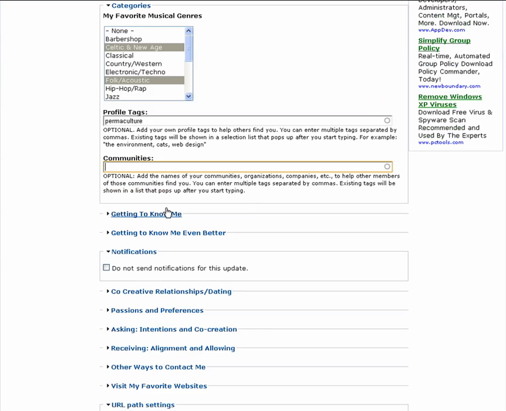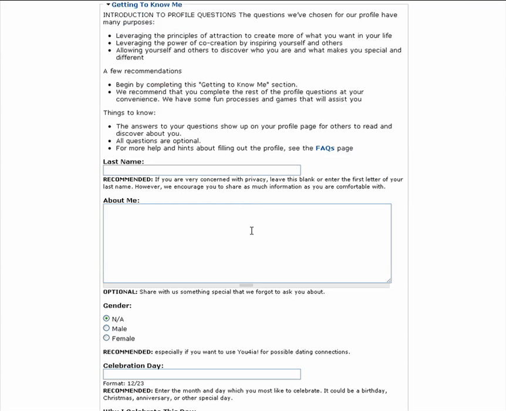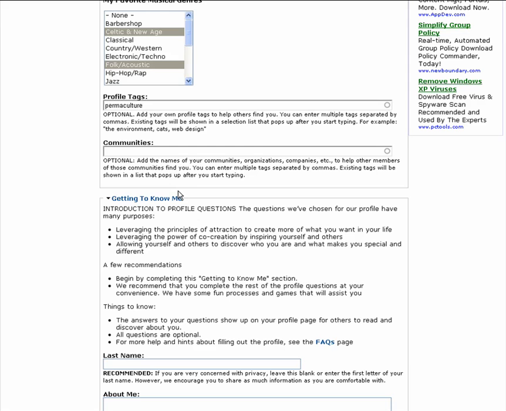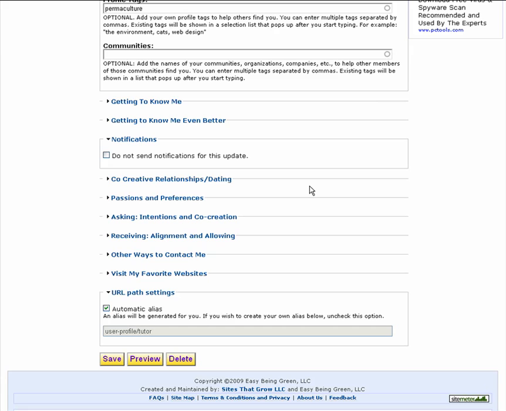So now let's go back to the 5 sections that will take some time, and we'll just look at these briefly. You can open each section by clicking on the title and close it by clicking again. Each section has a substantial number of fields, and we recommend you fill these out when you have a strong motivation to do so.